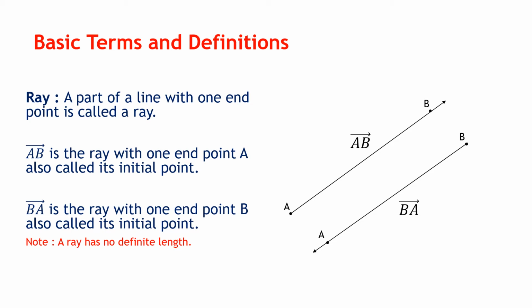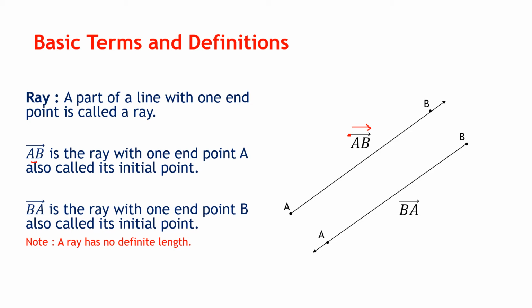What you can see, the arrow is on B, means the B part is extending but the A is fixed. The ray is terminating at the point A. The ray terminates at point A. It extends on B. So that is ray AB. Ray AB has the endpoint A, also called its initial point.